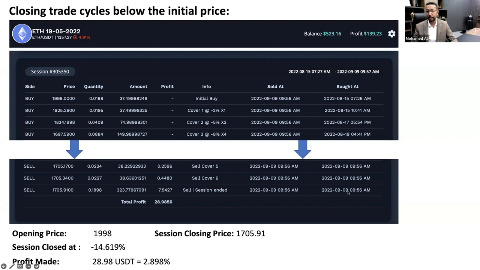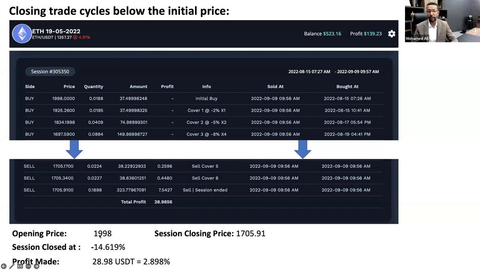It closed on 9th of September. You can even verify that price at that specific time in the chart. That's Dubai time, 9:56 p.m. Now let's analyze this. The starting price of this cycle was 1,998. The closing price was 1,705.91. That means this trading cycle closed at minus 14.61%.